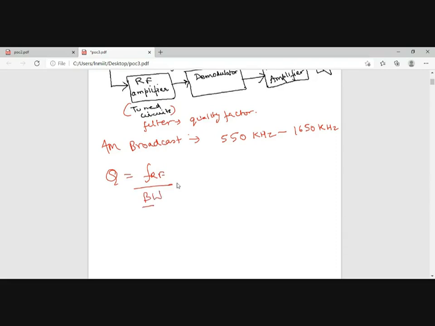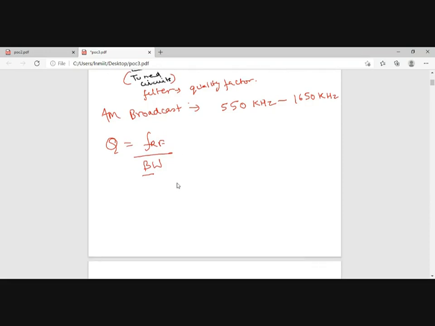Suppose I am working at a center frequency of RF of 1000 kilohertz, and every station is given a bandwidth of 10 kilohertz, which means my audio frequency signal is 5 kilohertz. So bandwidth is 10 kilohertz, center frequency is 1000 kilohertz. That means my quality factor will be around 100.